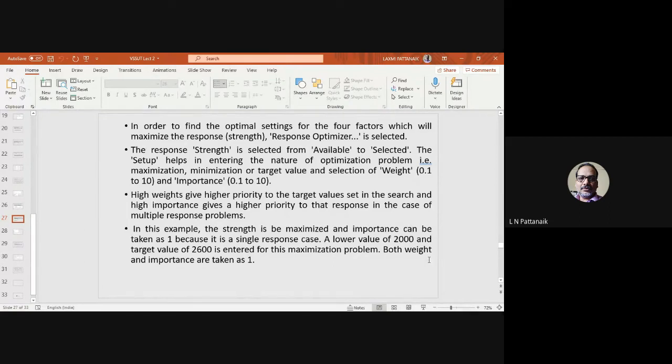So in this example, the strength is to be maximized and importance can be taken as 1 because there is only one response, so the importance is 1. So maybe you can set a boundary, a limit, that is a lower value of 2000 and target value of 2600. You can also enter these before the simulation for this maximization problem. Both weight and importance are taken as 1.